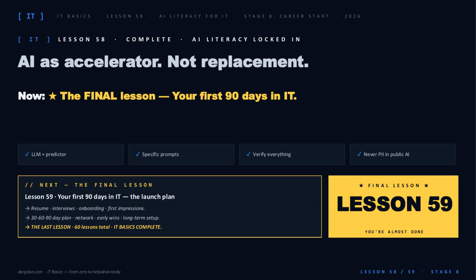And that's Lesson 58 in the bag. AI literacy locked in. Remember the 4 anchors. LLMs predict. Prompts must be specific. Verify everything, and never feed PII into public AI. Treat it as an accelerator, not a replacement.